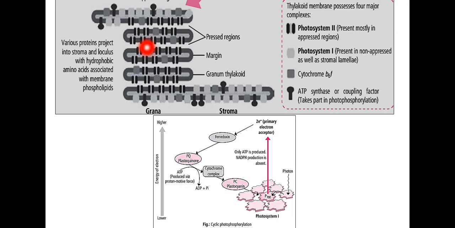So in this diagram once again you can check how the cyclic and non-cyclic photophosphorylations occur differently in the appressed regions and the non-appressed regions separately. The cyclic photophosphorylation only occurs in the stroma lamellae, and you can observe the ATP synthase location also, but there is no NADP reductase enzyme in these parts.